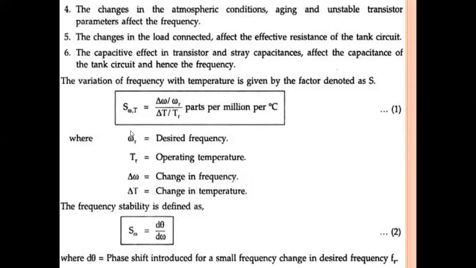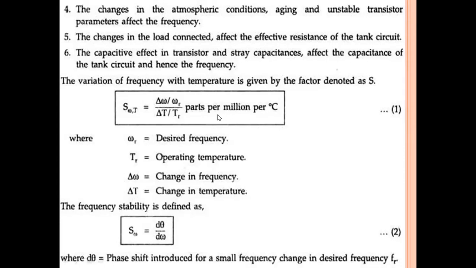Okay, so how much frequency change can we get? The variation of frequency with temperature is given by the factor denoted as S. This formula represents the change in the frequency with respect to temperature. That means if there is some change in the temperature, what is the change in the frequency? That is given by this formula: S omega T is equal to del omega by omega R divided by del T by TR. The units are parts per million per degree centigrade.